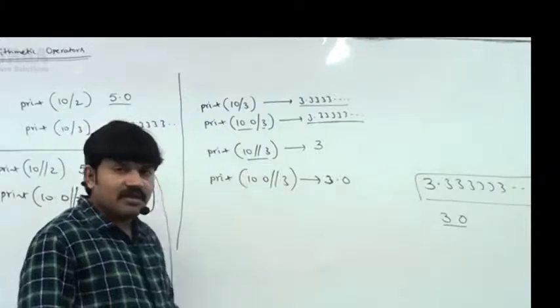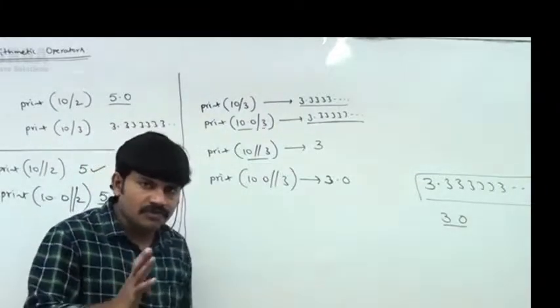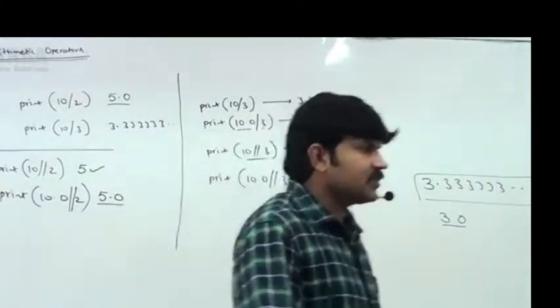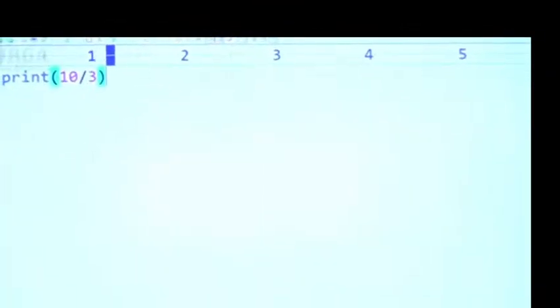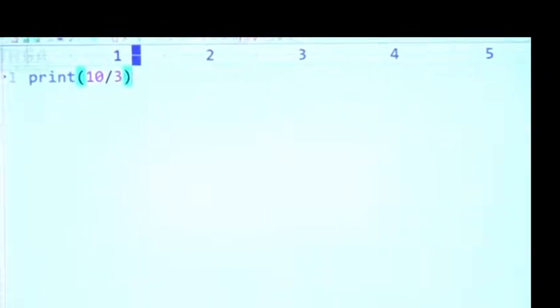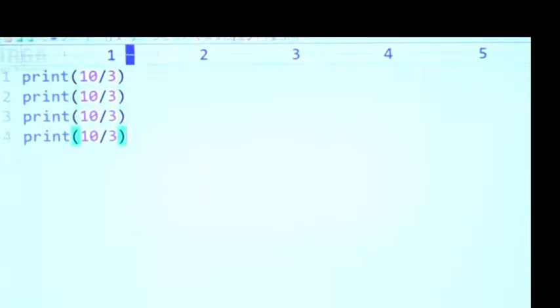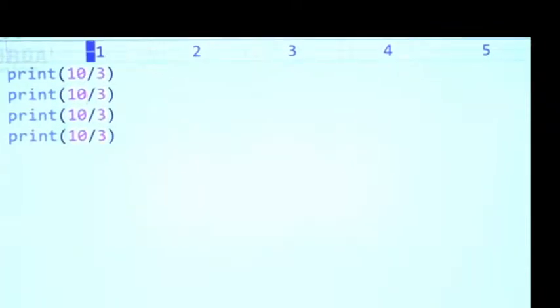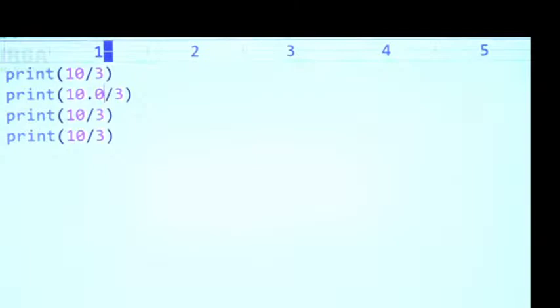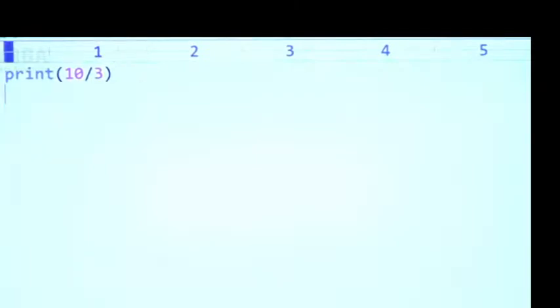If you remember this, nothing else is there in the floor division operator. Have a look once, observe a bit carefully. I am taking 10 by 3, and 10.0 by 3. Of course, 10 by 3: the result is always floating point arithmetic.